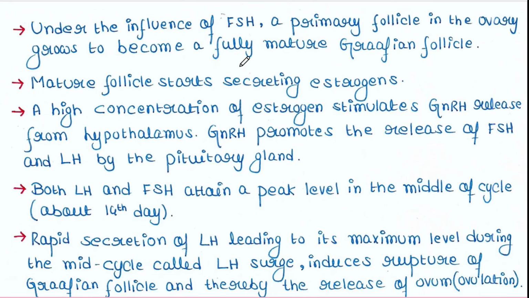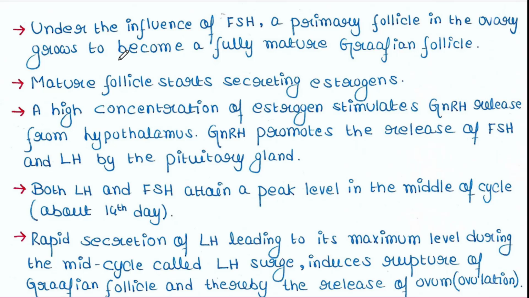Under the influence of follicle stimulating hormone FSH, a primary follicle in the ovary grows to become a fully mature Graafian follicle. In the ovary, the egg gets matured in the follicle.